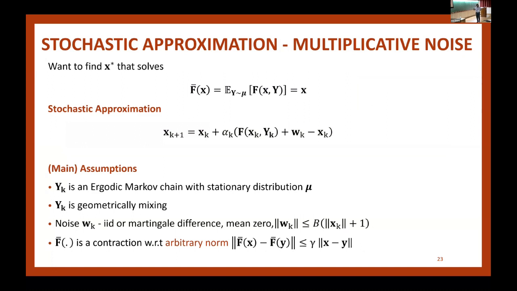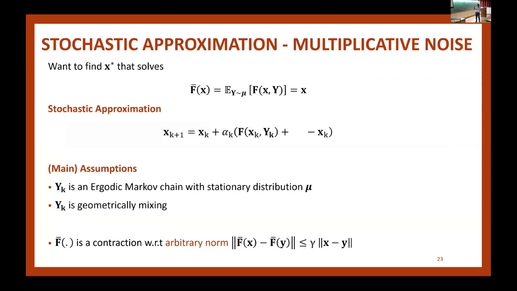Okay, so again, I want to state the assumptions. These are the assumptions from the mean square setup. Now I'm going to assume I only have multiplicative noise. So I'll throw away the additive noise and the corresponding assumption. Earlier, I assumed this Y was an ergodic Markov chain, finite state space, all of that. Now, this is what I want in order to apply this result for reinforcement learning. But unfortunately, we still don't know how to analyze Markov chains, like I just said.